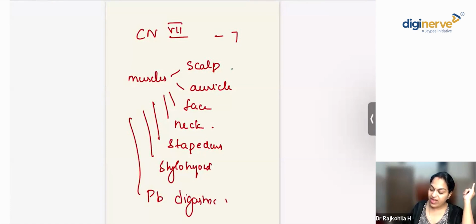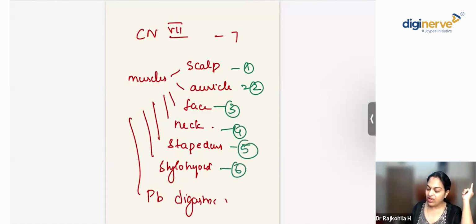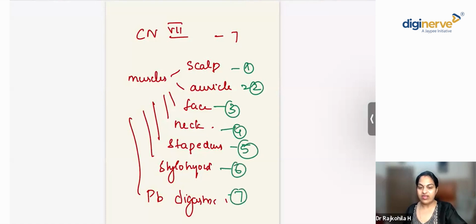The nerve of the second pharyngeal arch, right? Seventh nerve, 7 groups of muscles. Subcutaneous muscle of the scalp, auricle, face, neck, stapedius, and SPB muscle.